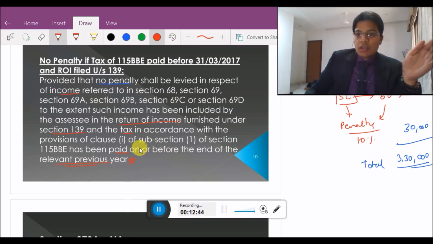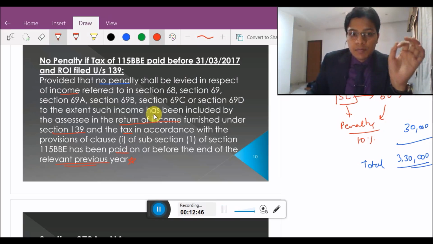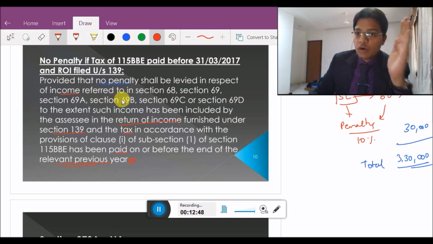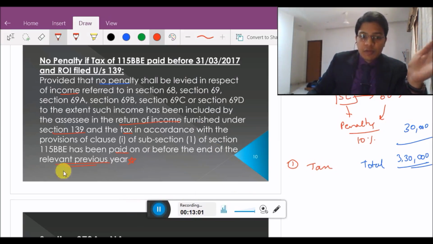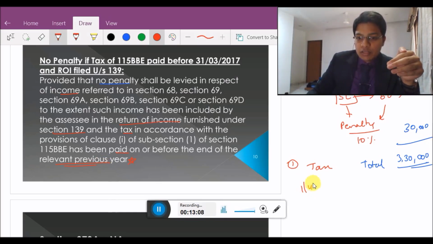So, when is penalty not levied? Penalty won't be levied under section 271AAC if, number 1, tax is paid on or before the end of the relevant previous year. In the current scenario, the previous year is 1st April 2016 to 31st March 2017.